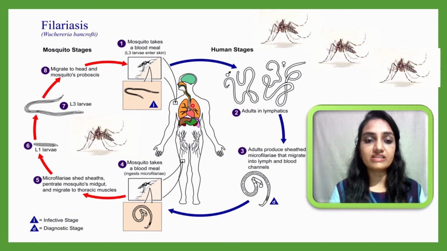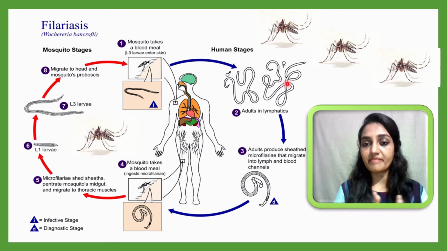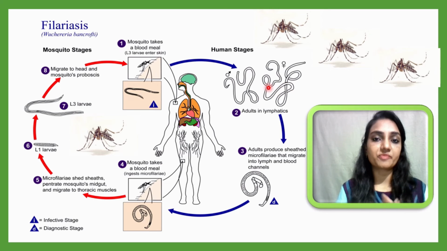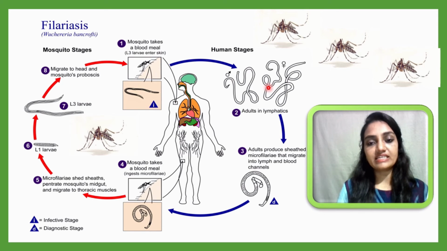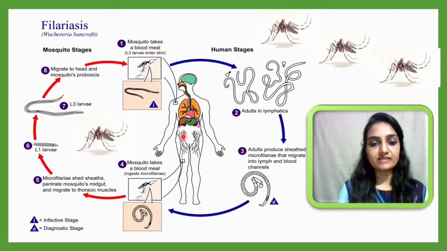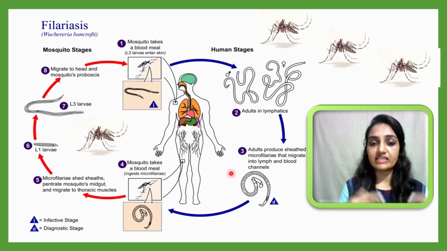Inside the lymph node, these L3 larvae of Wuchereria bancrofti will mature and develop into adults, and now these adult worms are ready for sexual reproduction. They will do sexual reproduction, and as they are viviparous in nature, they will give direct birth to the microfilariae, the baby worms, we can say. These microfilariae migrate in the lymph and blood channels. So a person already infected with Wuchereria bancrofti will have microfilariae in their blood circulation.